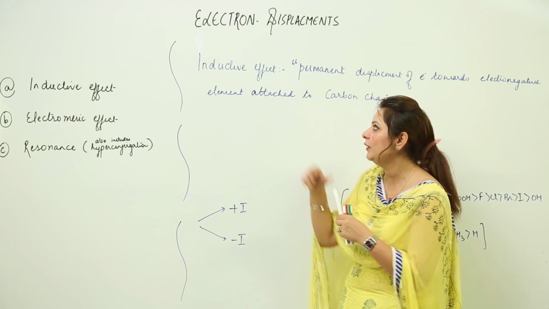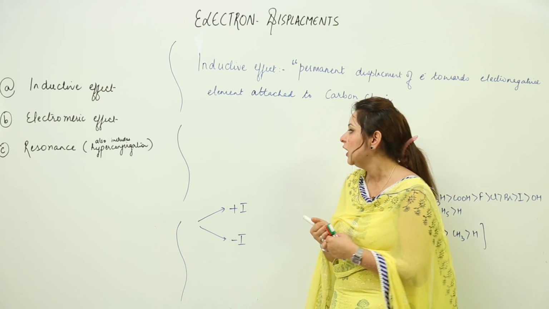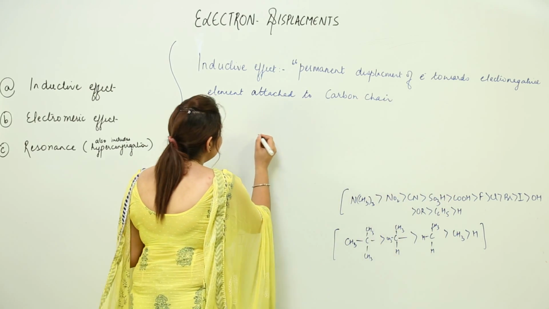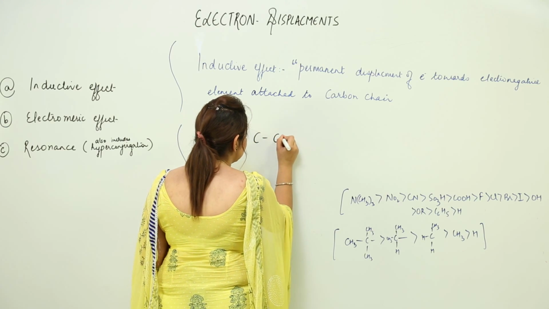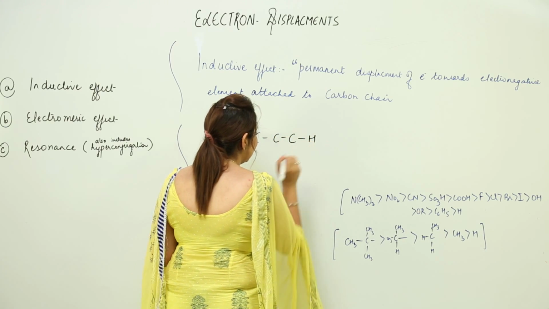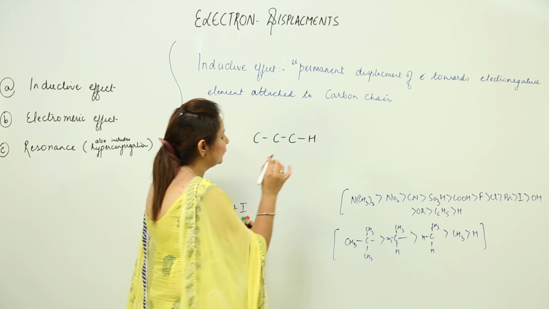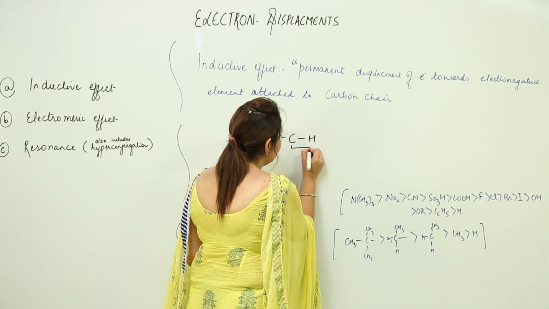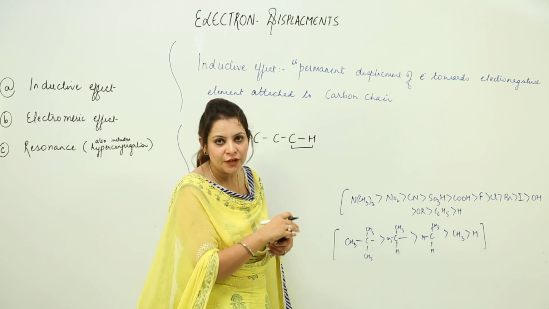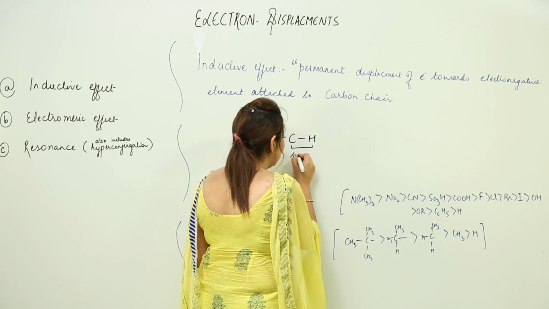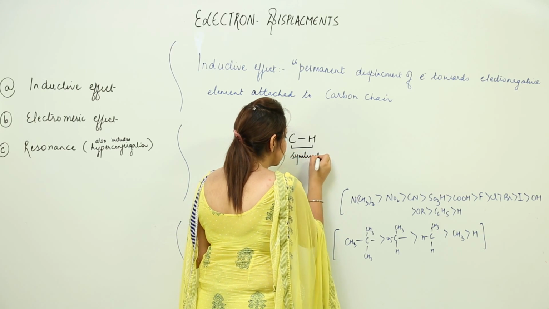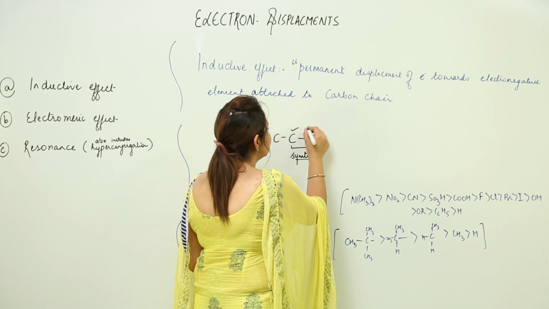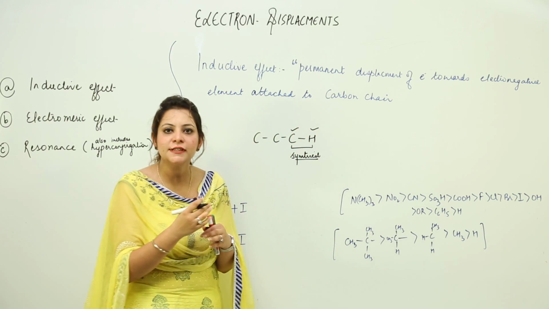First I will explain it, then we will come to the definition. If I have a structure like this, we know that the electrons shared between carbon and hydrogen are symmetrical, because the electronegativity of carbon and hydrogen is almost similar.